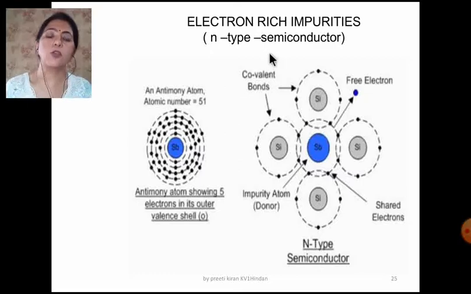That means you just have to remember, when you add an electron rich impurity, then that type of semiconductor is known as the n-type semiconductor and it is due to the free electron.